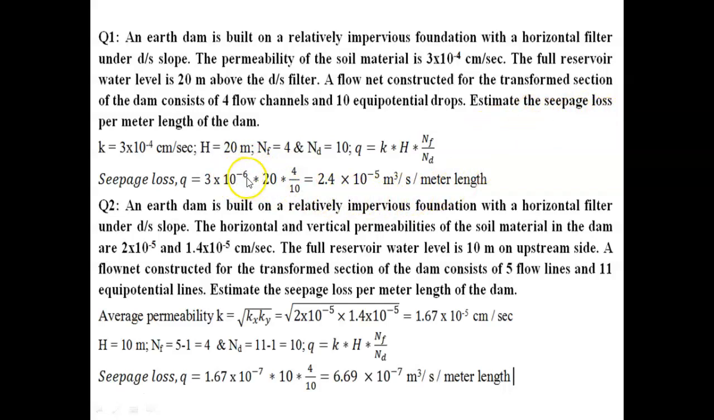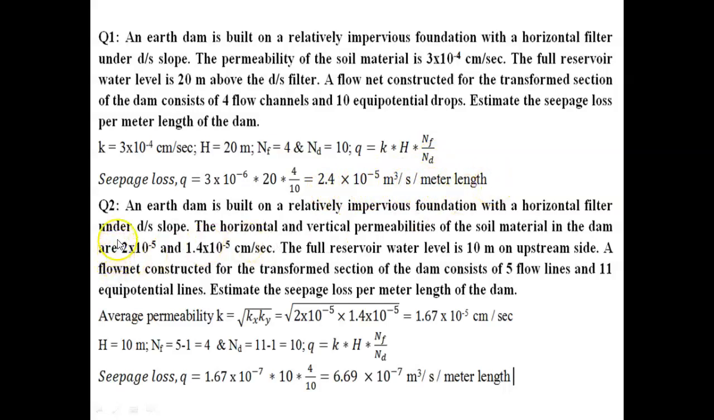So it became 10 power minus 6 into H value. Total head is 20 into number of flow channels are 4, number of potential drops are 10. So it has come as 2.4 into 10 to the power of minus 5 meter cube per second per meter length of dam.